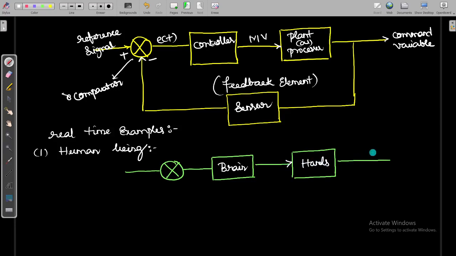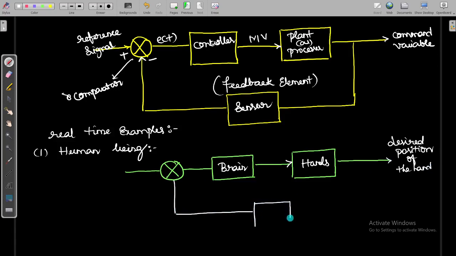So if the desired position of the hand is not satisfied, what you are going to see is that the eye is the feedback. So the feedback will be the eye.